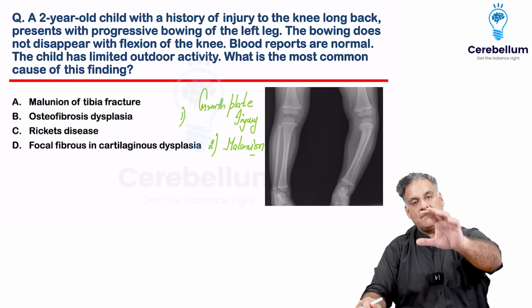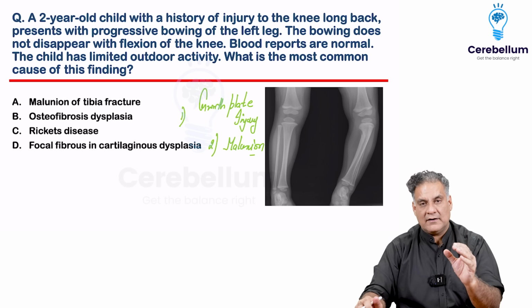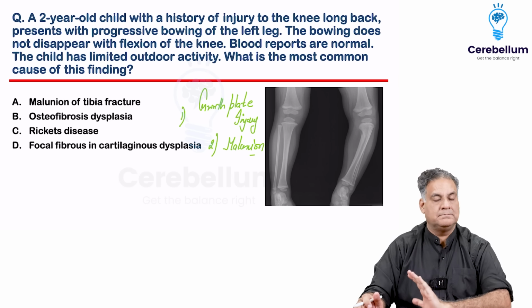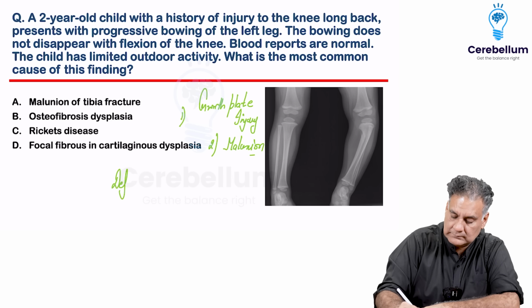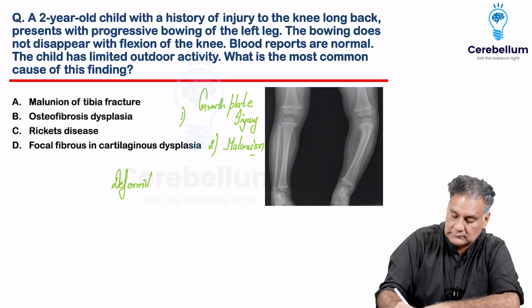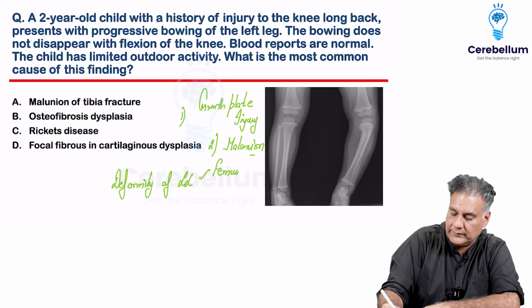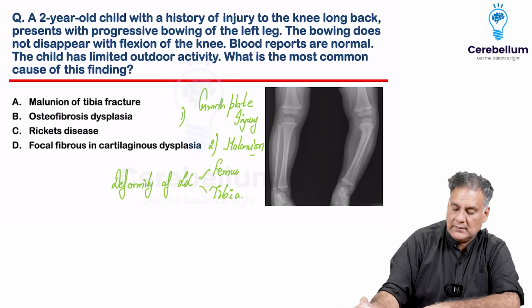Now, what do you mean by disappearance on flexion of knee? Whenever you have a deformity of the lower limb, either the deformity is from the femur or from the tibia, right?